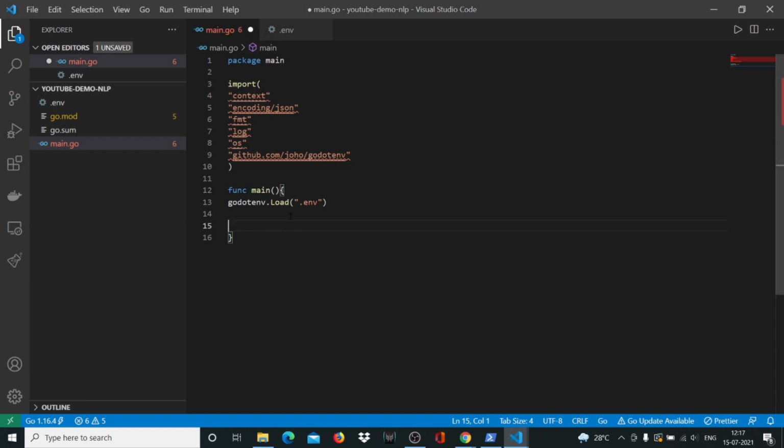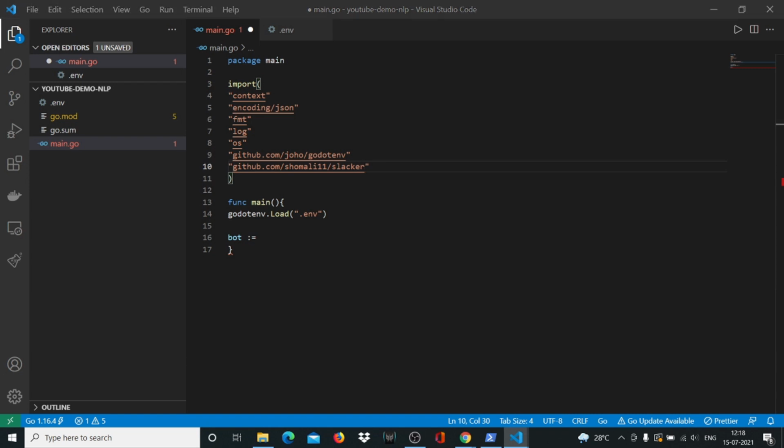Then we'll create a bot. So we'll say bot is equal to, so here we have to create a new client for our Slack bot, and that can only be done if you have the Slacker package. So we'll say github.com/shomali11/slacker. Okay, so let's create our bot.